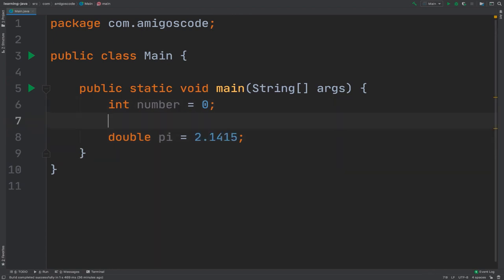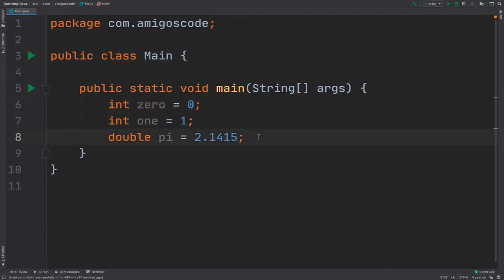But now let's say that we have int number equals 1. You see that now we have a clash, right? Because this name is already being used for the number 0. So in this case, what we should do is simply name this number0 and then number1. You can see that the variable name now corresponds to the actual value. You should name your variables accordingly.